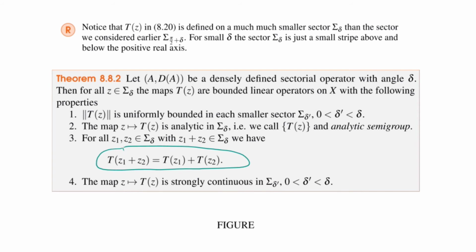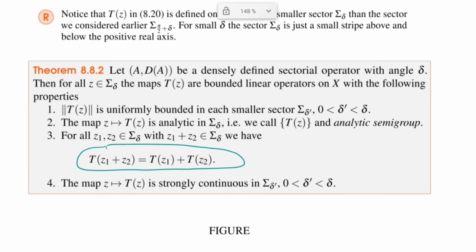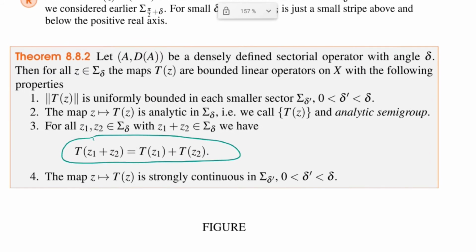Now, this proof is going to be some fun. So, in detail, we have A, a densely defined sectorial operator with angle delta, and then we take a point z in sigma delta, so that was a smaller sector. And for this set, we define T(z) as before.